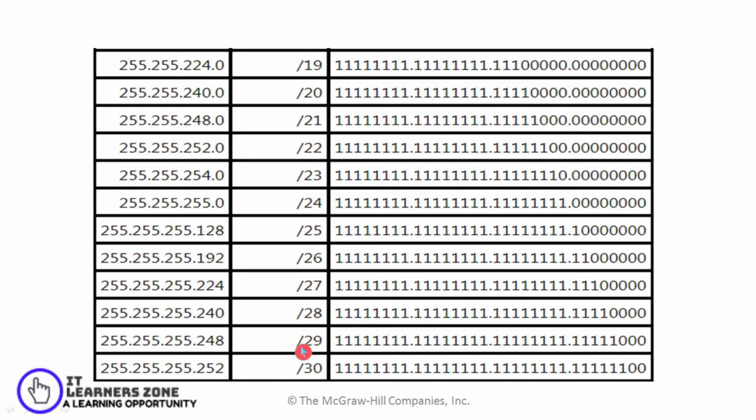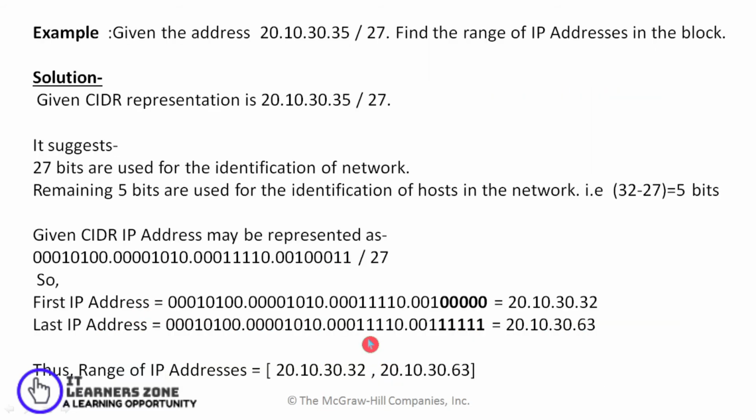If I say /29, it means the first 29 bits are all ones and the remaining 3 bits are used as host ID. So my netmask would be 255.255.255.248, which is done by calculating the conversion of binary into decimal.